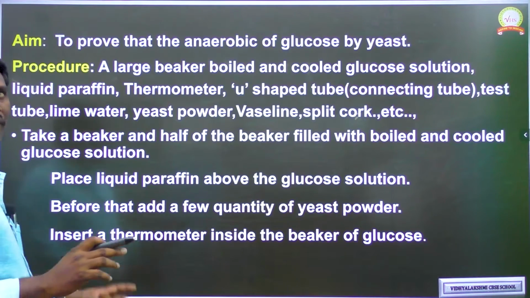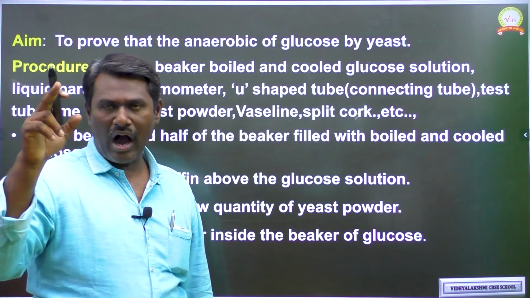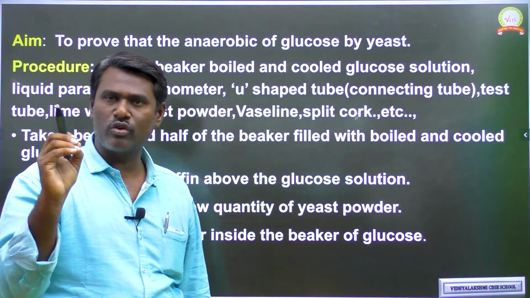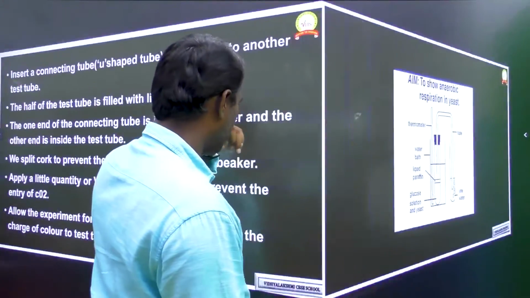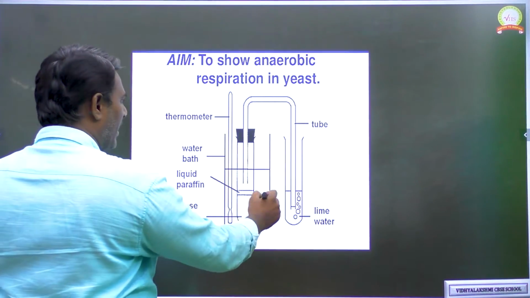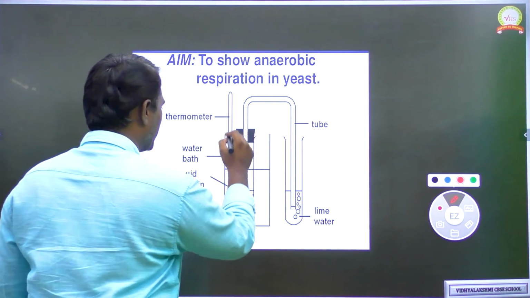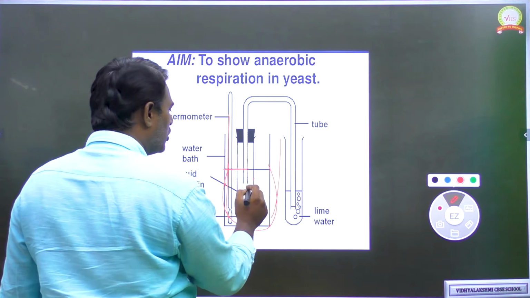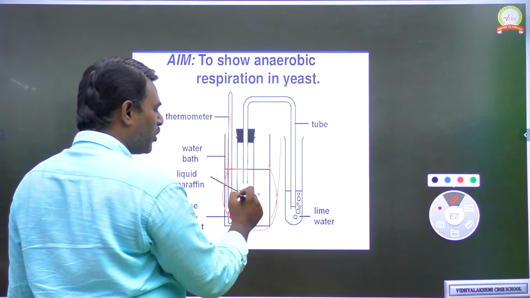Next one, procedure. First of all, we need to take a large beaker. Half of the large beaker is going to be filled with boiled and cooled glucose, and inside the boiled and cooled glucose we should keep yeast powder, as I can explain with the diagram, as you can see here.